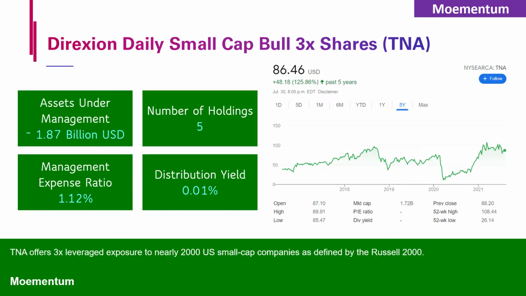This ETF offers 3 times leveraged exposure to nearly 2,000 US small cap companies as defined by the Russell 2000. As a levered product with daily resets, TNA is not a buy and hold ETF. It's a short-term tactical instrument. Like many levered funds, it delivers its headline 3x exposure for only 1 day at a time. As a result, long-term returns could materially differ from those of the underlying index due to daily compounding. This ETF has a dividend distribution currently yielding 0.01% annually, and it's showing a 5-year cumulative return of almost 126%.